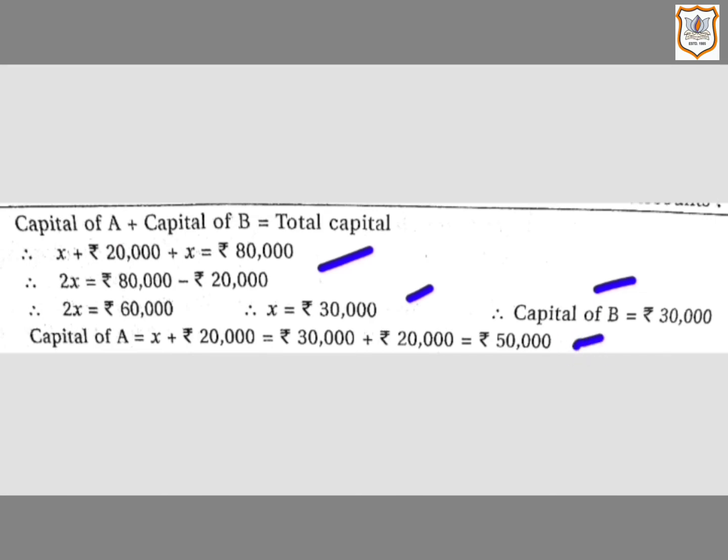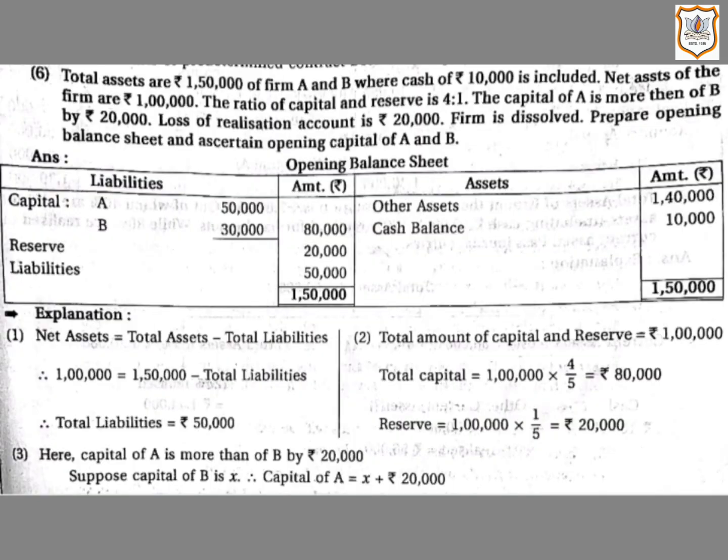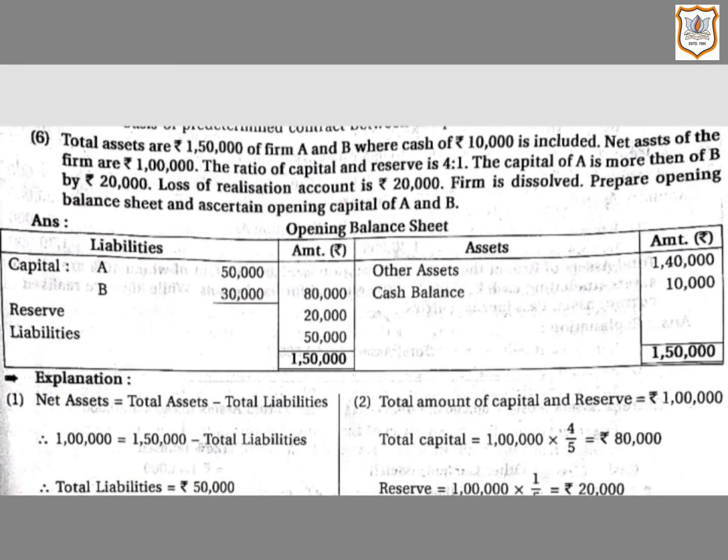Now let us see the opening balance sheet. Here in the question, we are given total assets, that is 1,50,000, and the amount of cash is given, that is rupees 10,000. So let us record it on asset side. Here we will write on asset side cash balance, that is 10,000, and other assets, that is 1,40,000.